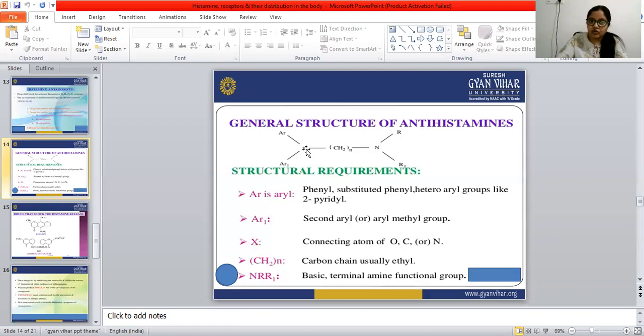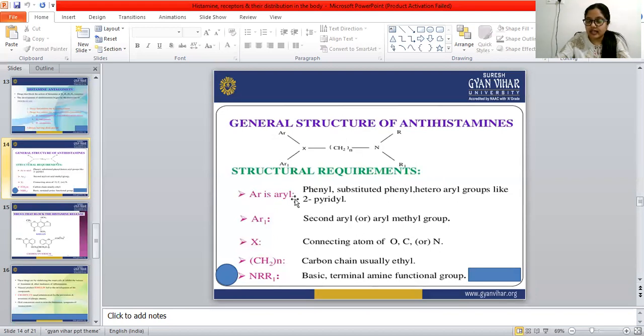Structural requirements of the antihistamines. Antihistamines must have these features. Let's see what they are.